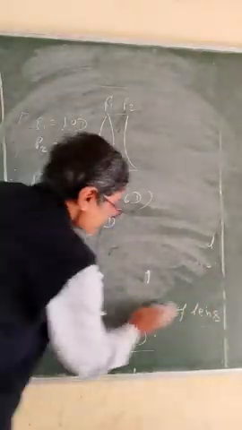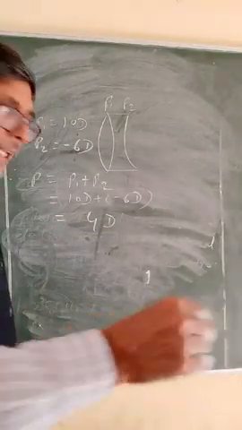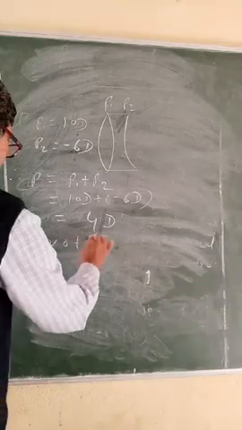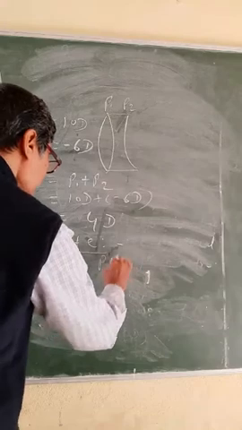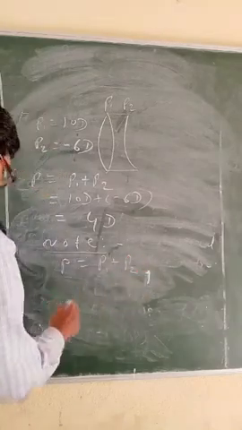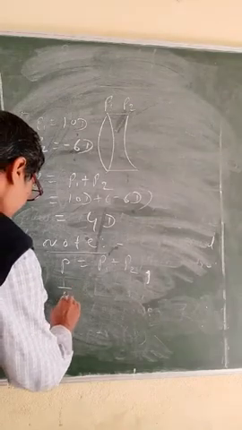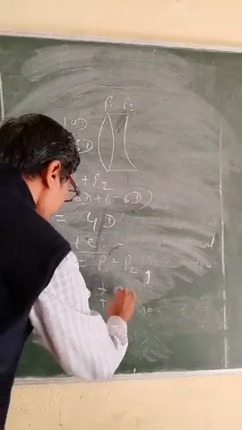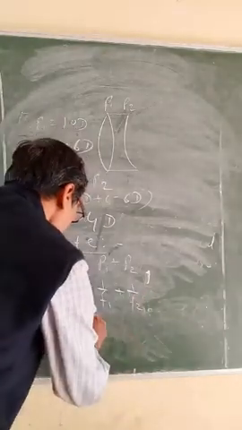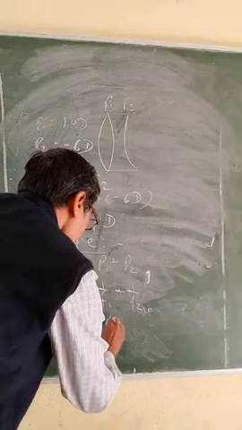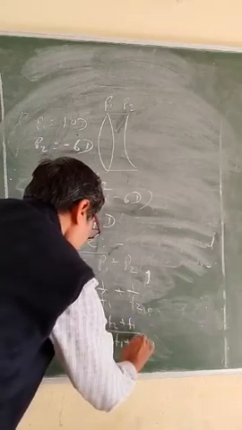Suppose, as for example, a question is given where we need the equivalent focal length. Now we know that P is equal to P1 plus P2, or we can write P is equal to 1 by F, P1 is equal to 1 by F1, P2 is equal to 1 by F2, and taking the LCM of F1 and F2, that will be equal to (F2 plus F1) by F1 F2.